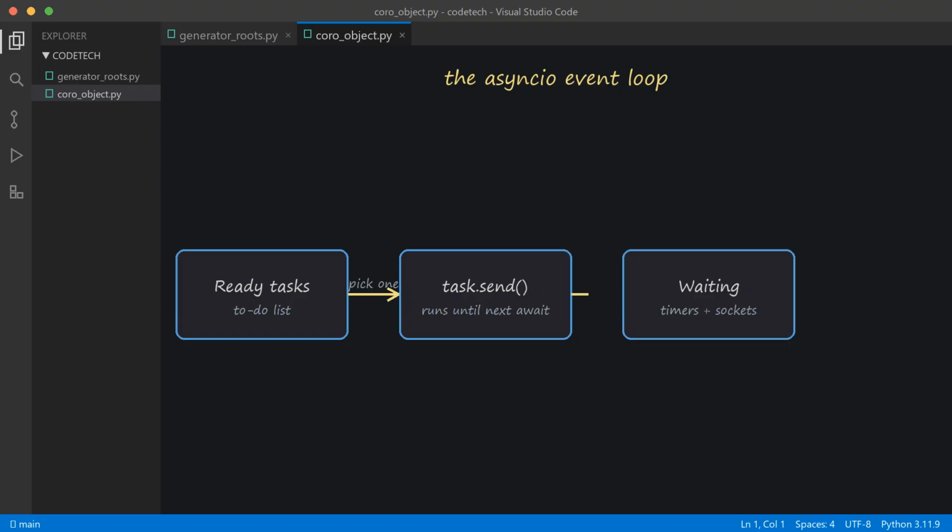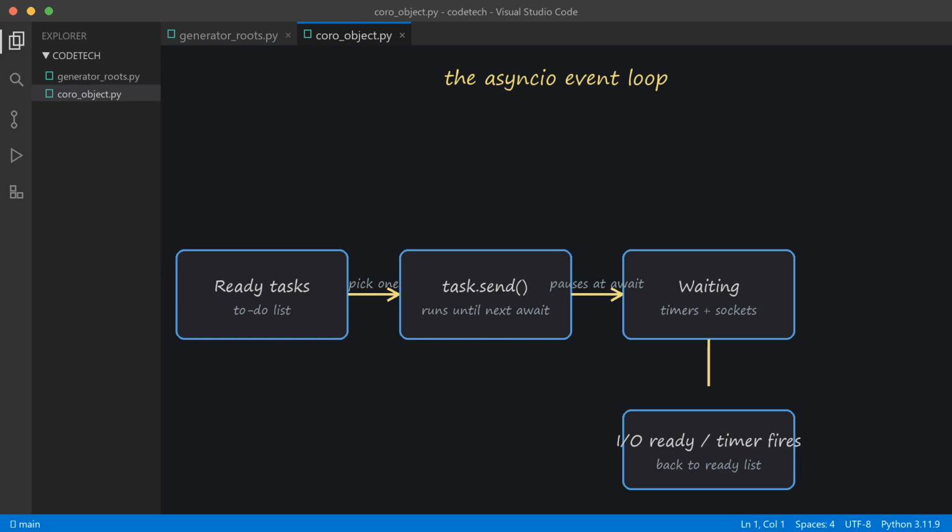At that point, the coroutine freezes and hands control back, telling the loop what it's waiting for. The loop notes it down. Wake this task in 1 second. Or, wake this one when that socket has data. Timers and I/O readiness. That's what it tracks, using an efficient operating system call under the hood. And whenever something completes, the corresponding task goes back on the ready list and gets resumed with another send. That's the whole engine. One thread, running one coroutine at a time, switching between them at every await.